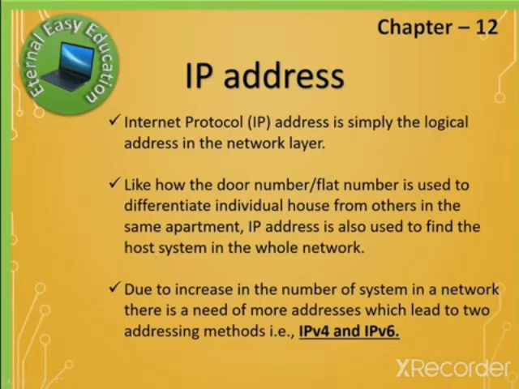We can simply say that a network is a collection of computers, but how do we communicate from one computer to another computer? We need an address, that is the IP address. It is a number, and there is a procedure for giving the number to that particular computer. Due to the increase in the number of systems in a network, there is a need for more addresses, which led to 2 addressing methods. One is IPv4, another one is IPv6.